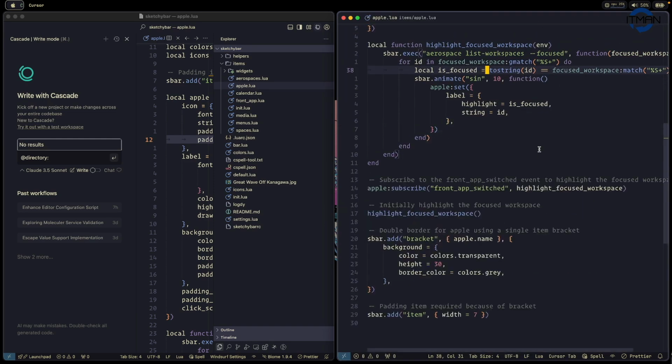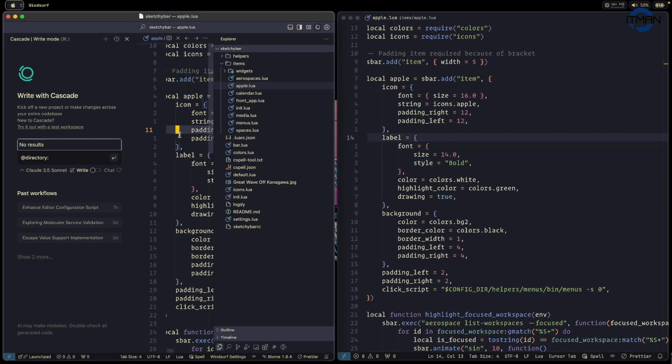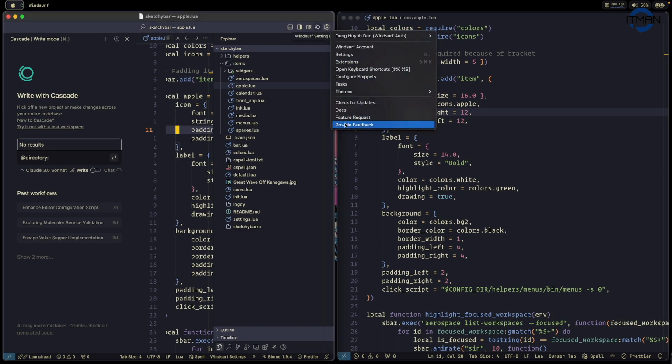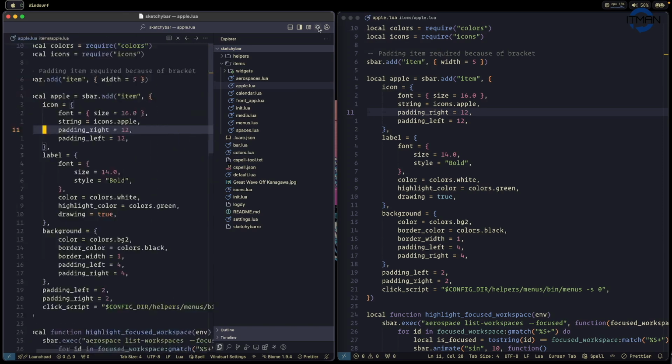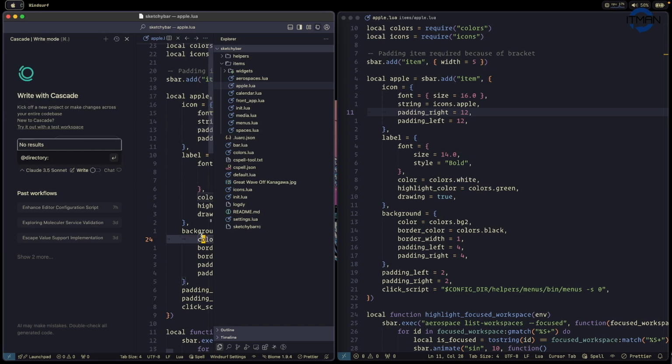If I open Cursor on the right, so this is my Cursor, let me close everything. So I'm going to open the same thing, I have Windsurf on the left and Cursor on the right, and this is the default. I don't like this much. This has all the settings on the top, and they have the toggle. But if you already know the key binding, that is Command L, you can solve this easily, or you use Command Option B, so you can toggle this easily.